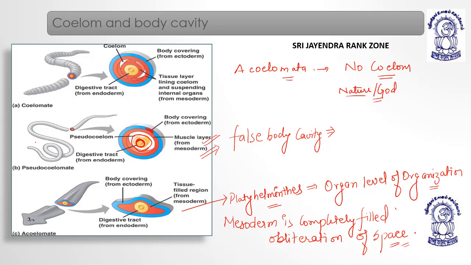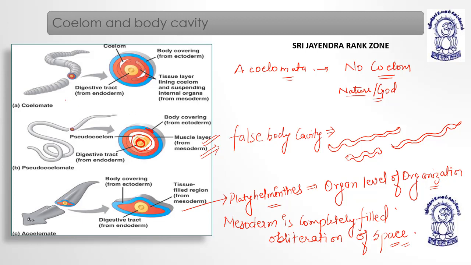Why? Because these roundworms are cylindrical and they have to move. When they move, they contract and relax so that they can change their shape. Because of this contraction and relaxation, they need muscles, the circular muscles and the longitudinal muscles. We'll talk about it afterwards, right? So pseudocoelomates have a false body cavity.